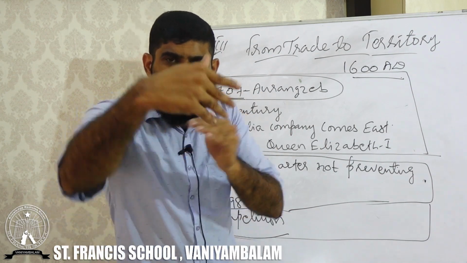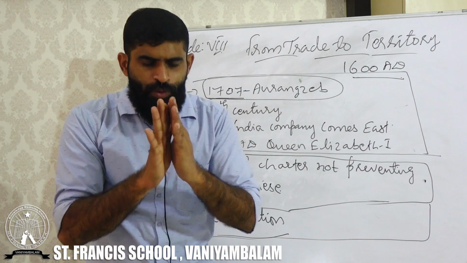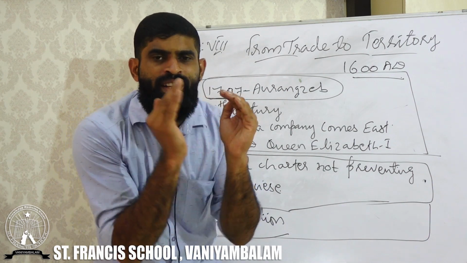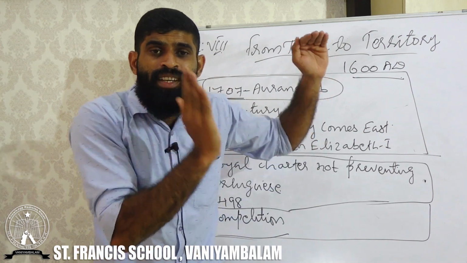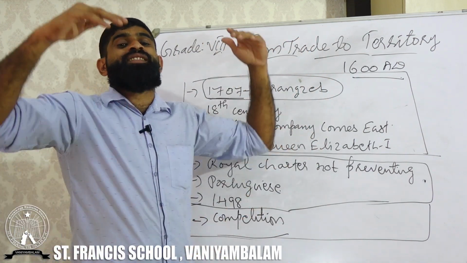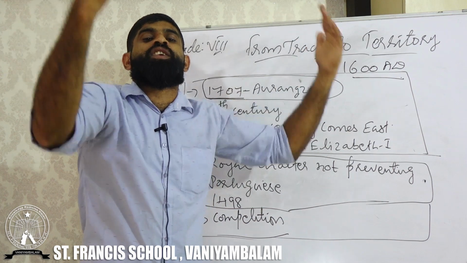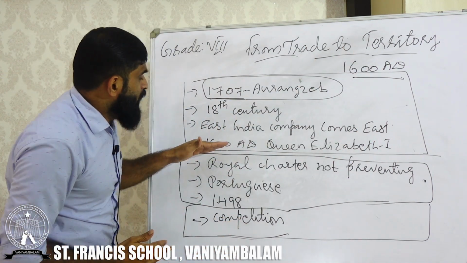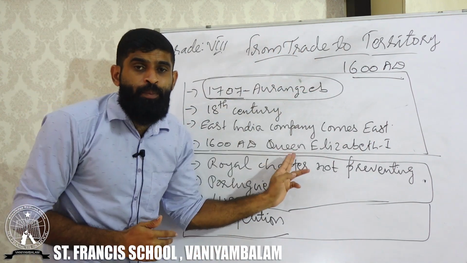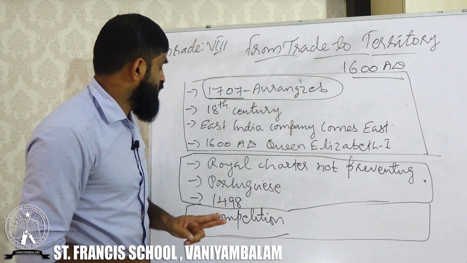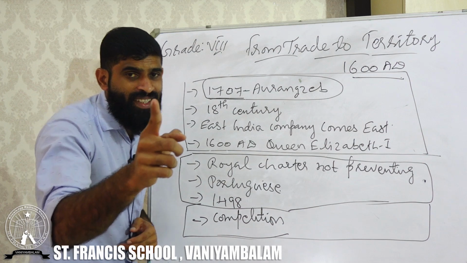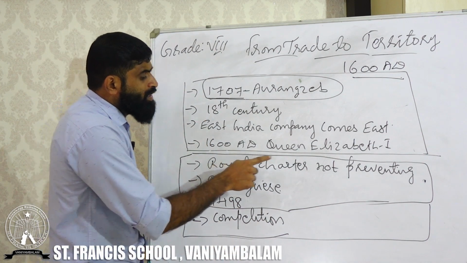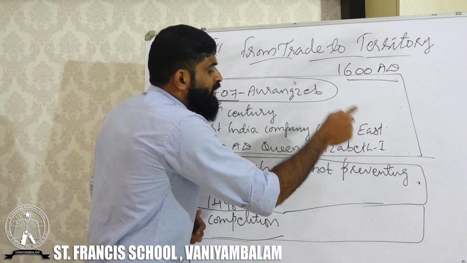Okay, those things we will be learning later. Now you try to understand. Britishers got a small plot of land from Aurangzeb. After the death of Aurangzeb, the British East India Company became a massive one. And in 1600 AD they came to India with a charter. The charter is given in the next paragraph. You can see that. Okay, royal charter not preventing.